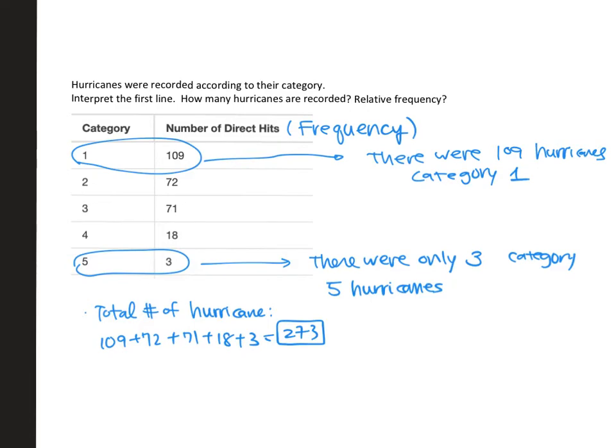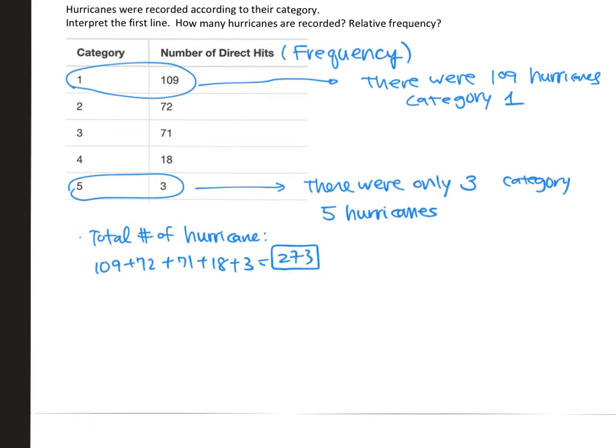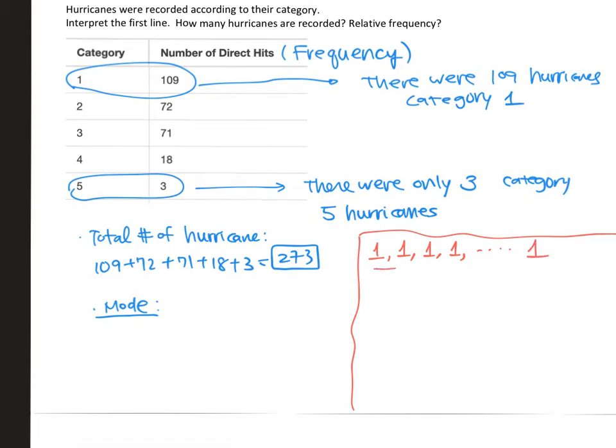The mode category. Again, mode is the number that occurred most often. If I were to look at the actual data set, it's going to look like this. Category 1, category 1, category 1, category 1. There are a lot of those, 109 of these numbers. And then they recorded category 2, category 2, category 2, a bunch of them. There were 72 of these.